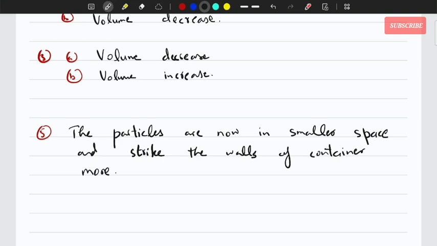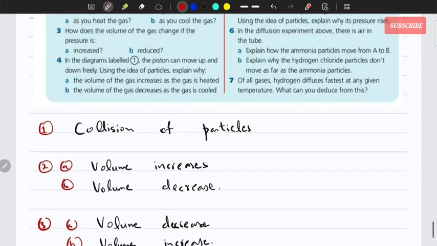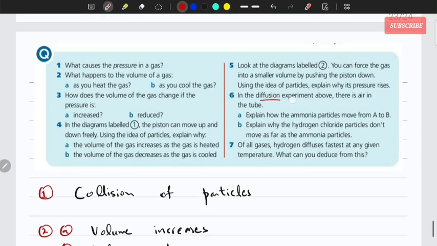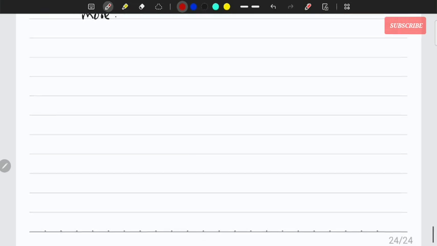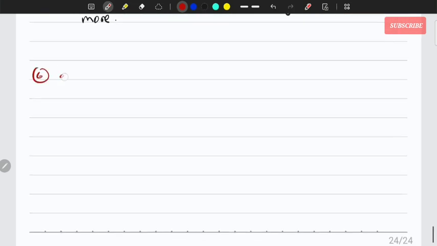Okay, let's move on to number 6. In the diffusion experiment above, there is air in the tube. Explain how the ammonia particles move from A to B. Explain why the hydrogen chloride particles don't move as fast as the ammonia particles. I think we talked about this. Let's see, number 6A. Okay, so the air particles are moving randomly.